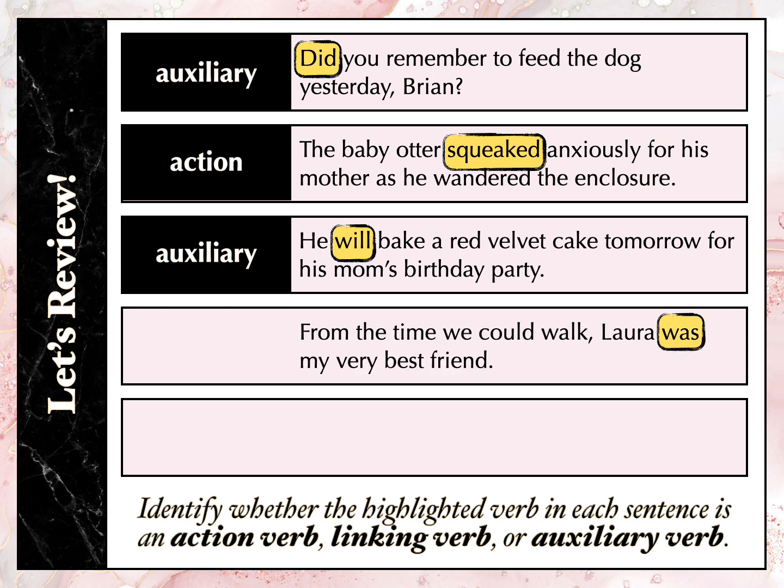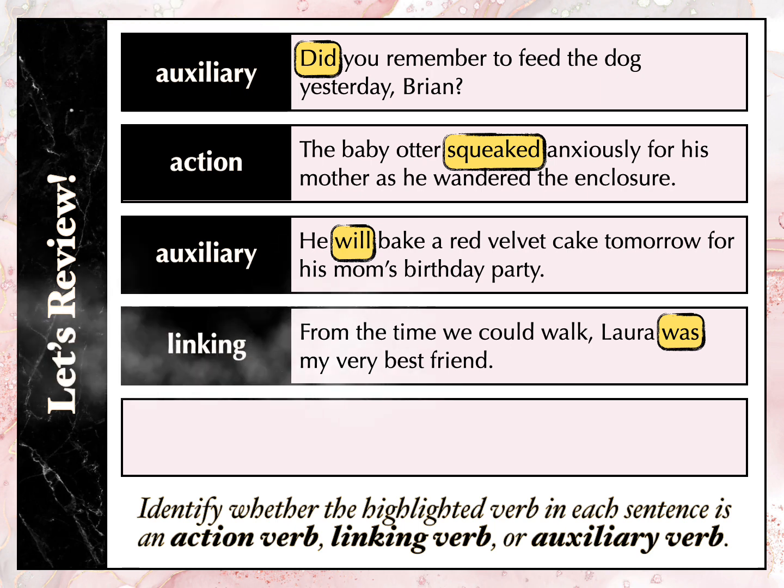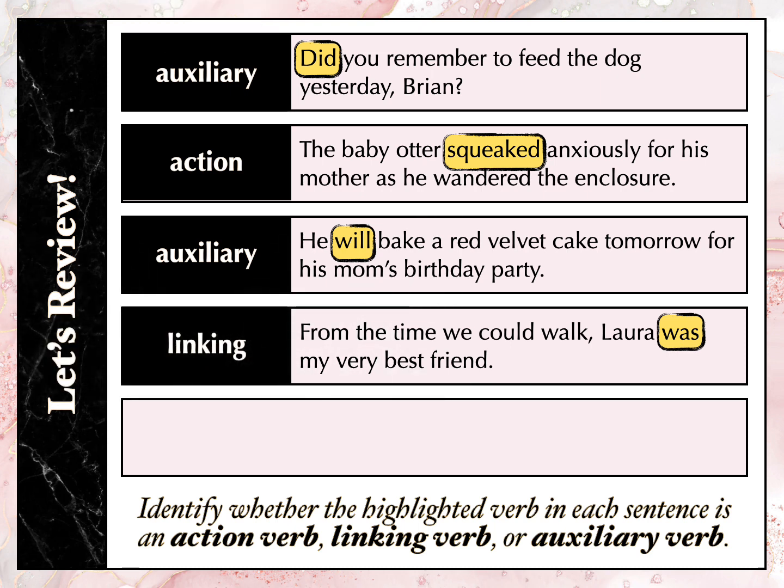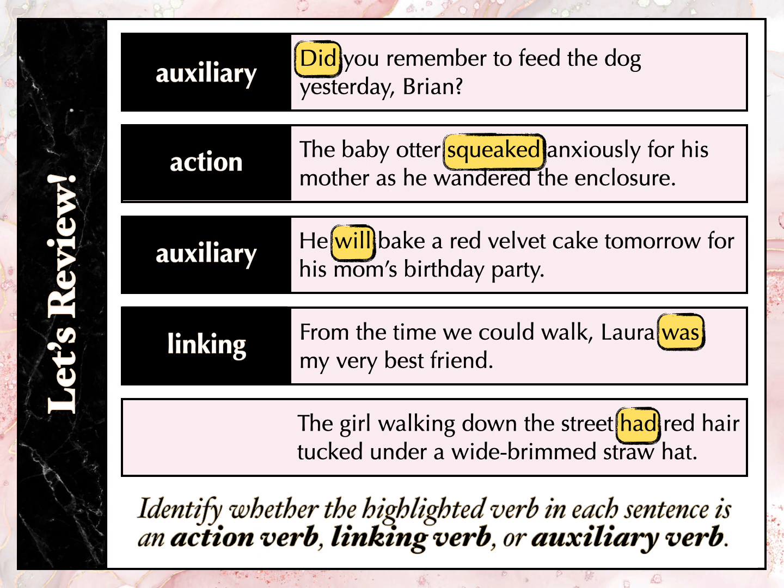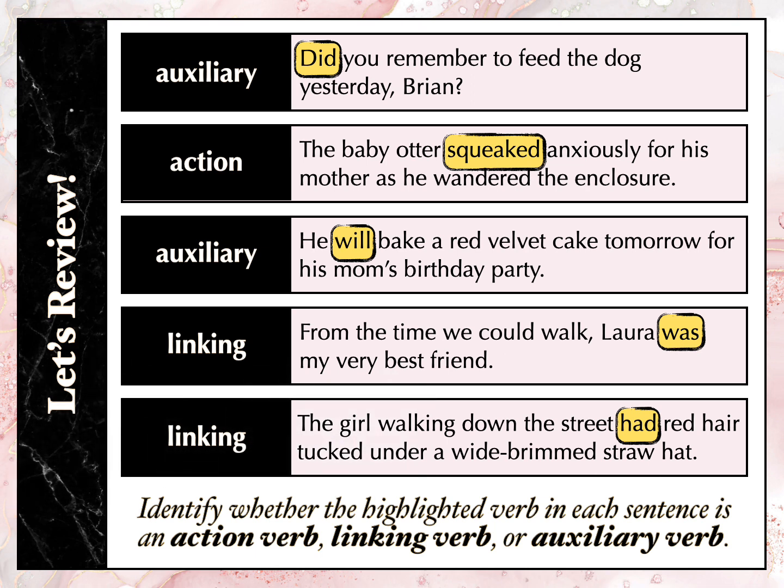From the time we could walk, Laura was my very best friend. What is was? In this sentence, it is being a linking verb. It's linking Laura to best friend. Our last one, the girl walking down the street had red hair tucked under a wide-brimmed straw hat. What is had? Had is a linking verb because it's linking the girl to red hair.